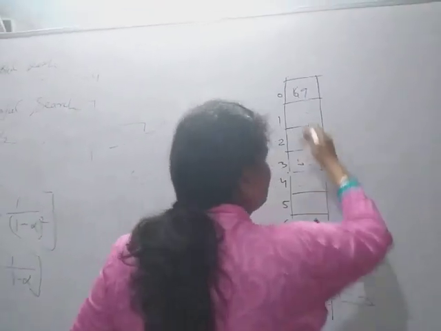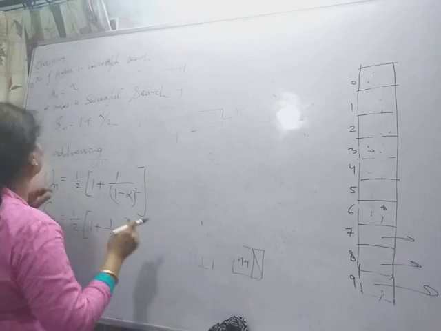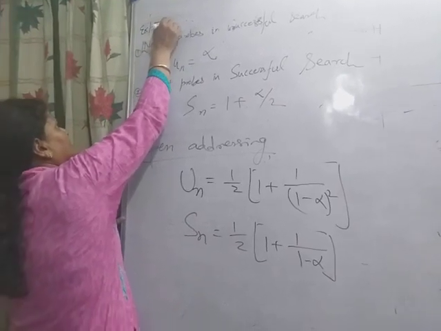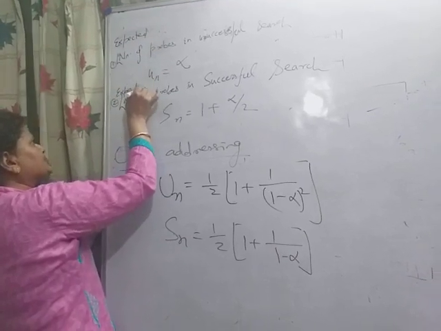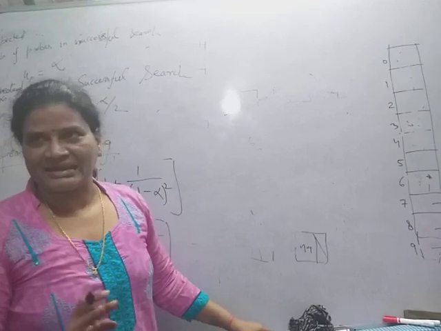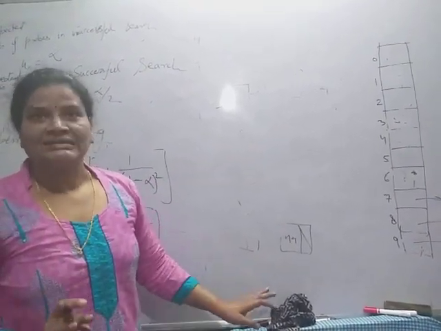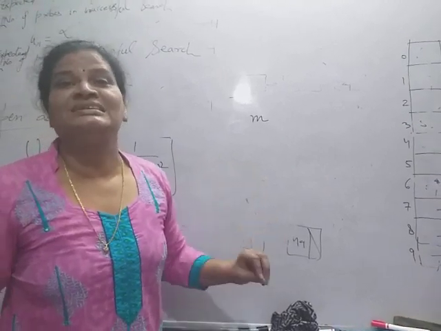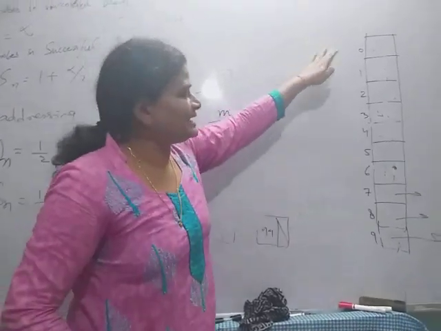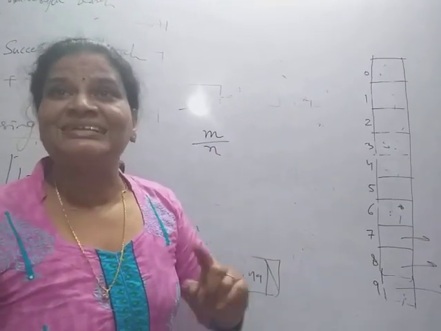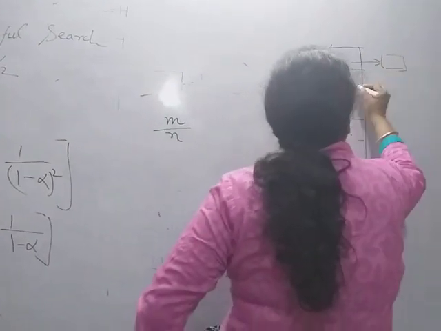This is the expected analysis: the expected number of probes in a search. Suppose the size of the table is n and I have stored m keys in the table. There are n linked lists and I am storing m keys into the table, so the average number of keys in each linked list is m by n.